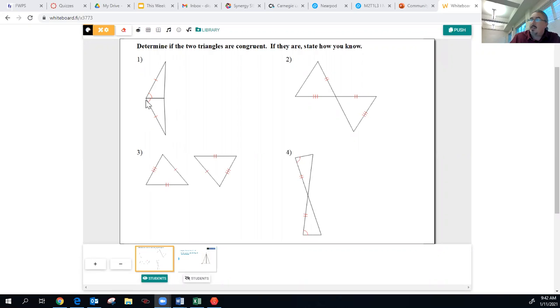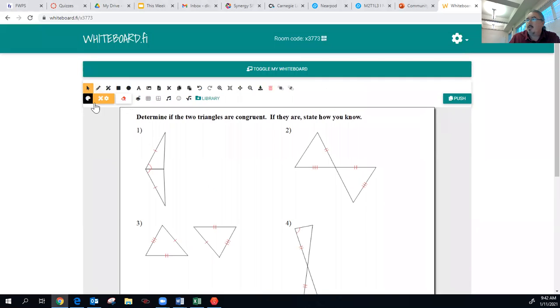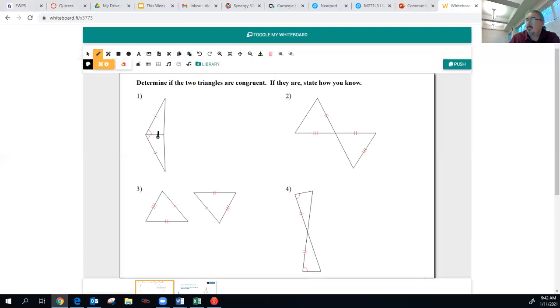When triangles share a side, we know it's congruent as well. So we can go ahead and mark it. I better use the marker. So we can say that these sides are congruent. So we have a side, we have an angle, and we have a side.